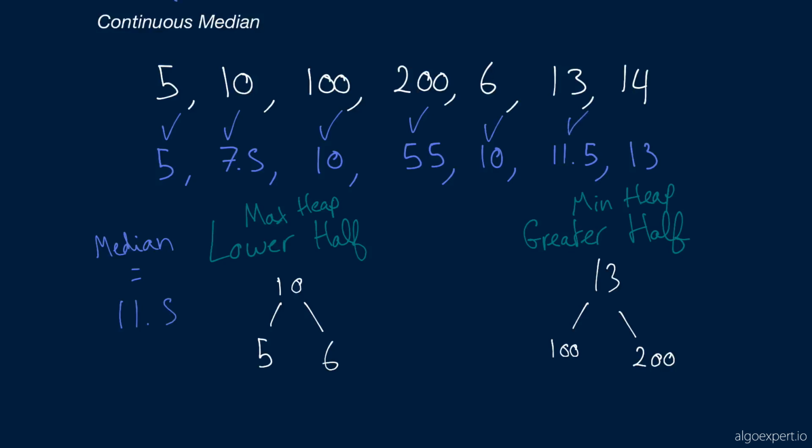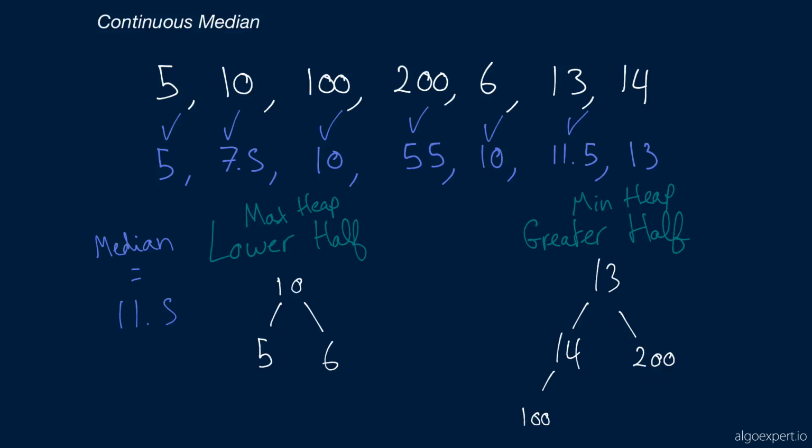And finally, we've got the number 14, which we can compare to the number 10. 14 is greater than 10, so it belongs in the greater half. We insert it to the greater half, and probably put it here at first, and then we're going to sift it up. And so sifting it up will likely mean swapping it with the 100, something like that.